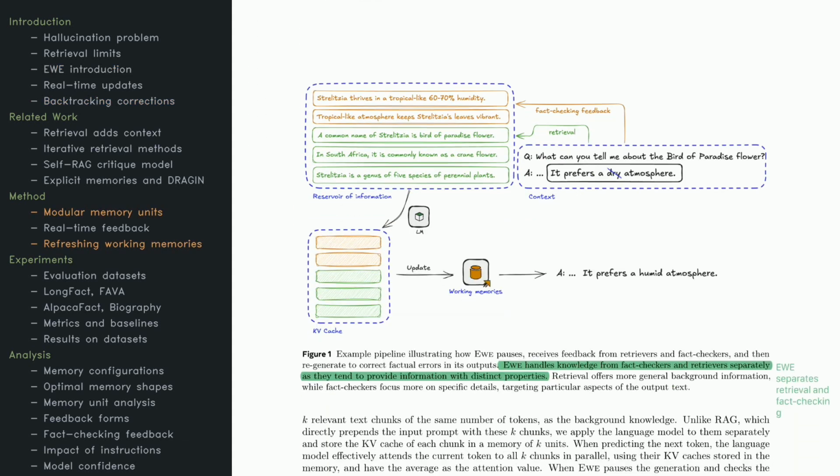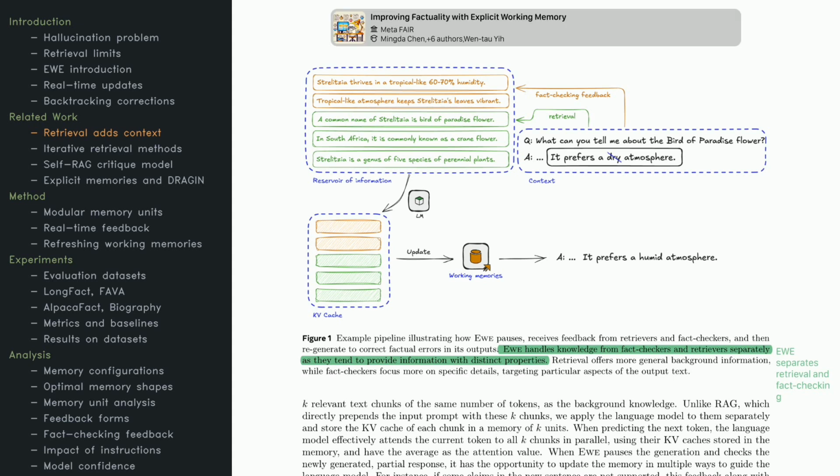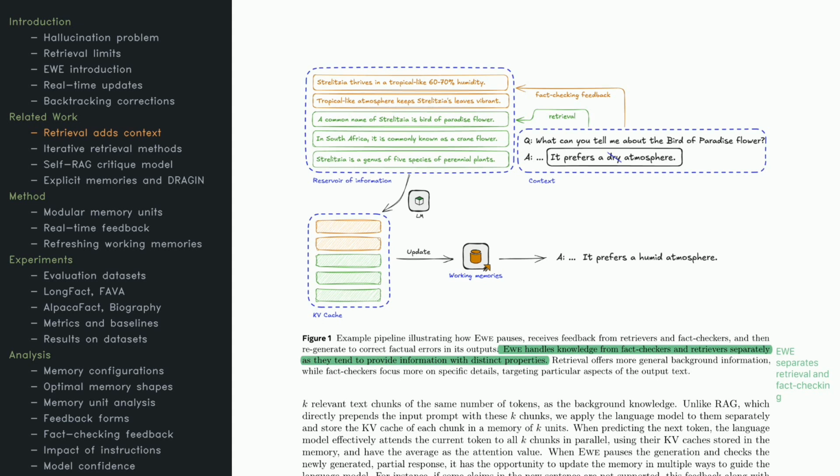Look at the figure here, where you see the model asked, "What can you tell me about the bird of paradise flower?" The model initially responds with an incorrect statement, mentioning a preference for a dry atmosphere. That's when EWE jumps in. It gathers extra context, like the fact that this plant actually thrives in humid, tropical conditions, and double-checks that information. Then EWE updates its memory, removing the false claim and swapping in the correct detail about humidity. It backtracks, regenerates, and corrects itself. It prefers a humid atmosphere.